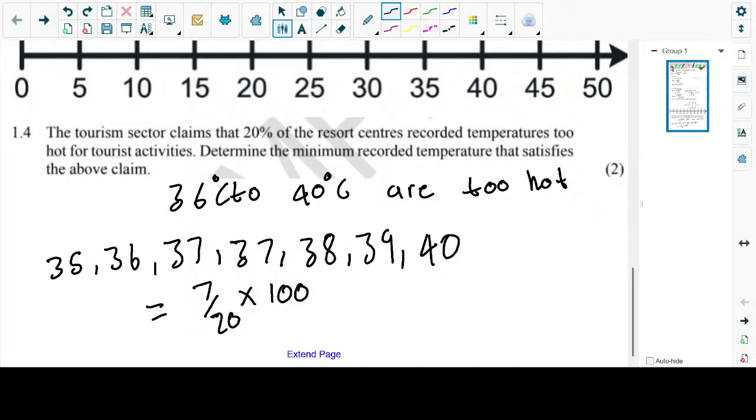It's 35%. So 35% of the temperatures. Now let's try to check. Can you repeat the question again? Let me try to understand it.